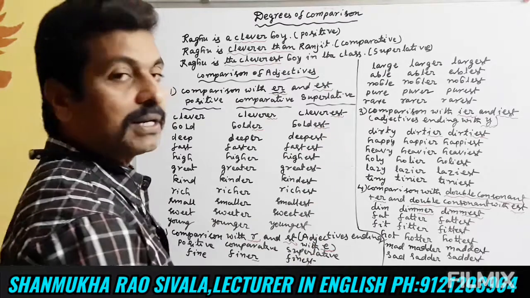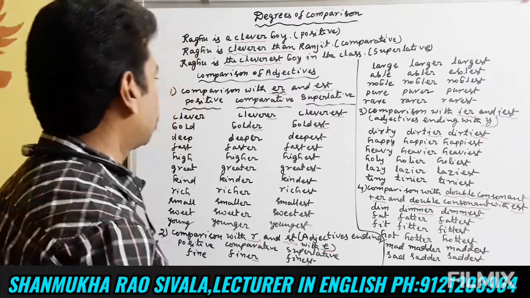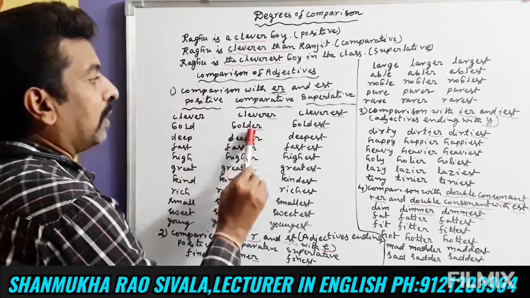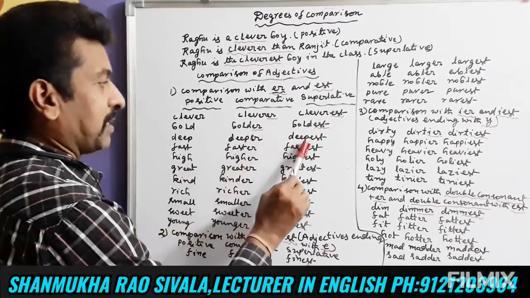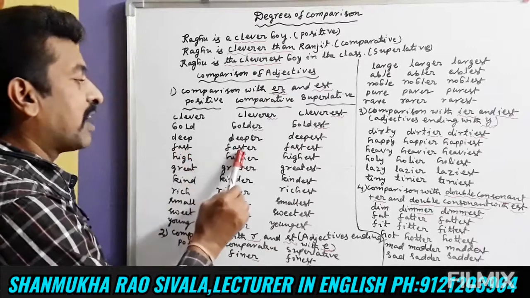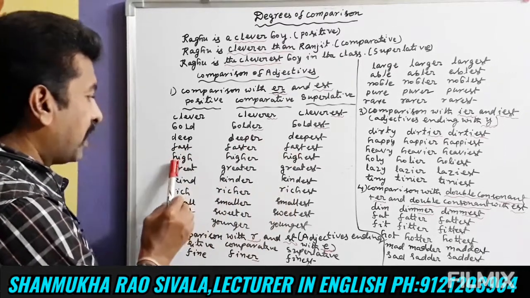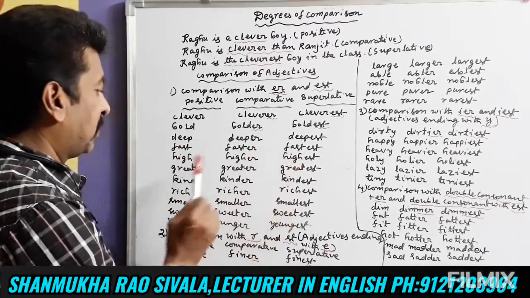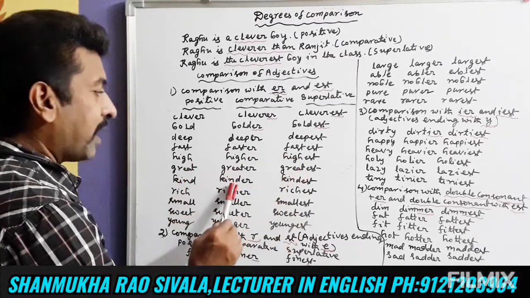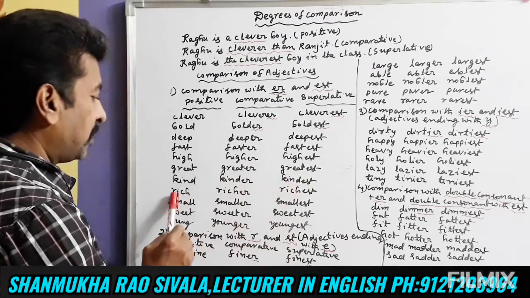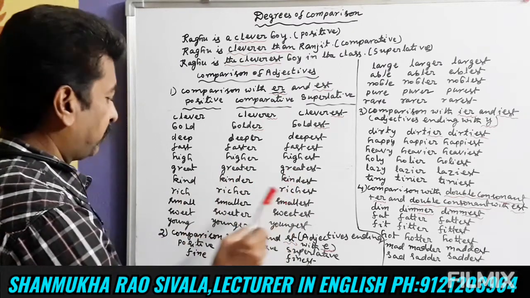Clever, cleverer, cleverest. Similarly, bold, bolder, boldest. Deep, deeper, deepest. Fast, faster, fastest. High, higher, highest. Great, greater, greatest. Kind, kinder, kindest. Rich, richer, richest.